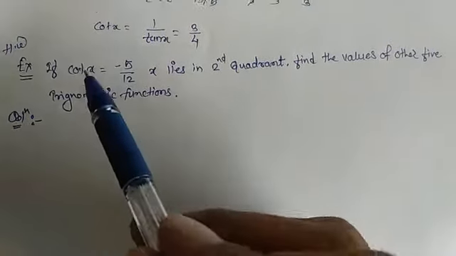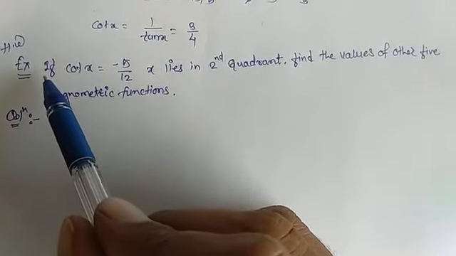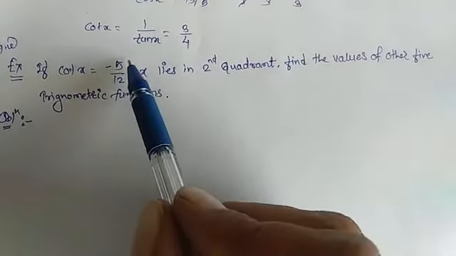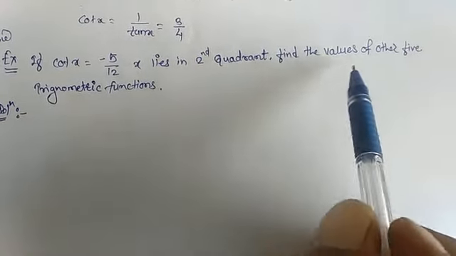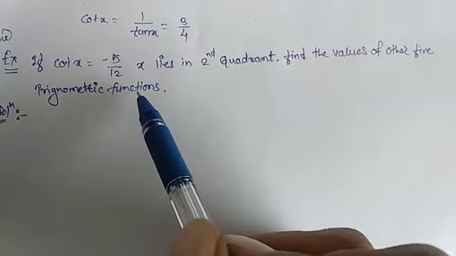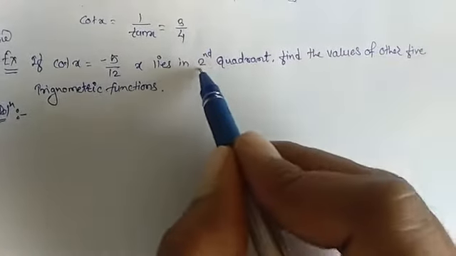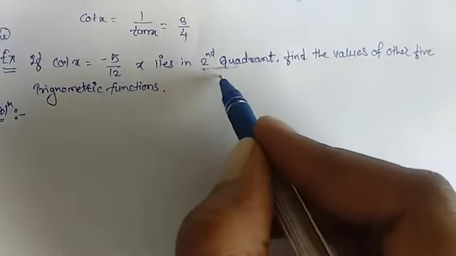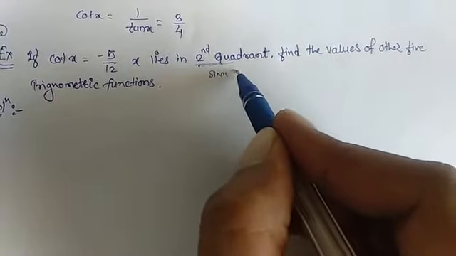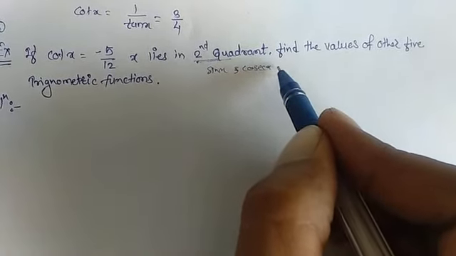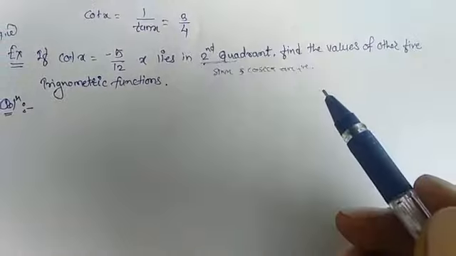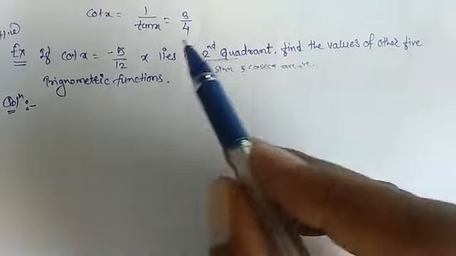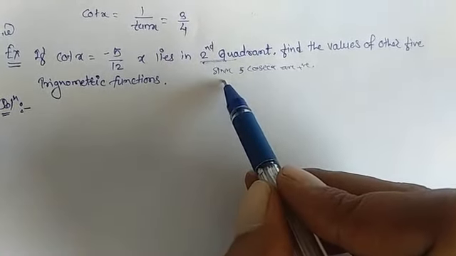Now consider for homework an example: if cot x is equal to minus 5 upon 12 and x lies in the second quadrant, find the values of the other 5 trigonometric functions. Here you have to know that in the second quadrant, sin x and cosec x are positive, and all the remaining are negative. So this is also a concept you have to use.